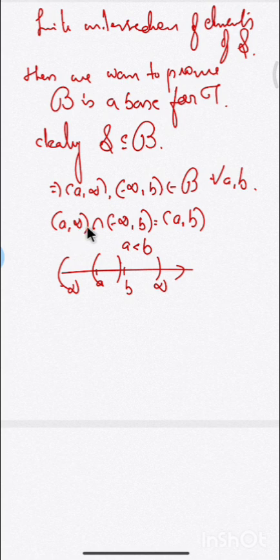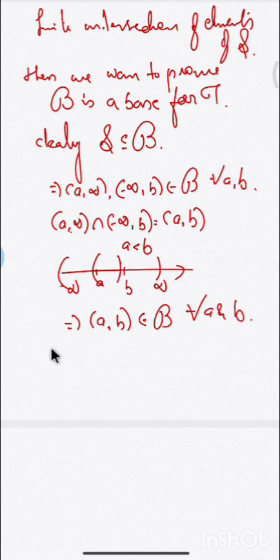Correct? So this is the intersection of two elements from script S, so the open interval (a, b) belongs to script B, because script B is formed by taking intersections of elements of script S. Which implies the open interval (a, b) belongs to script B for every a and b.